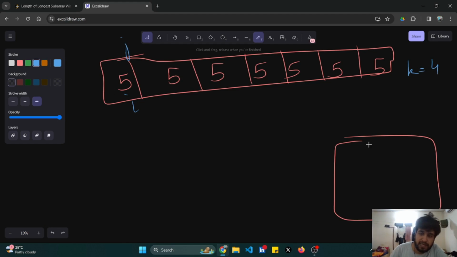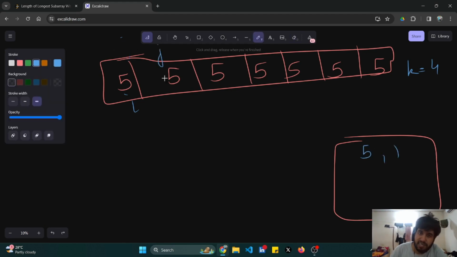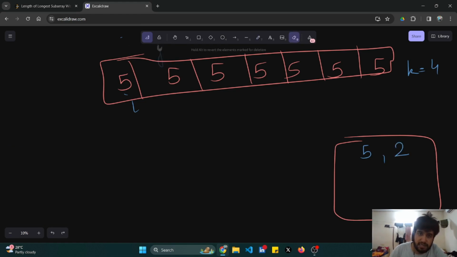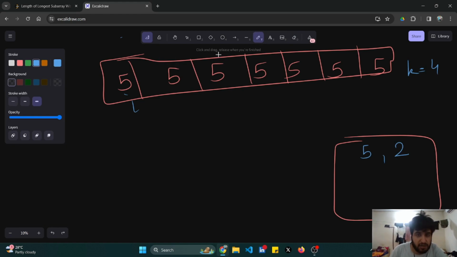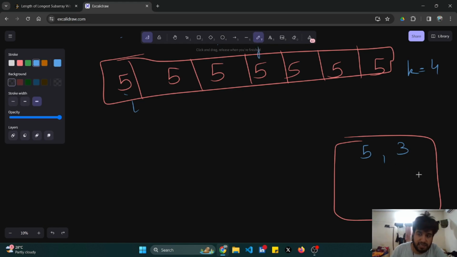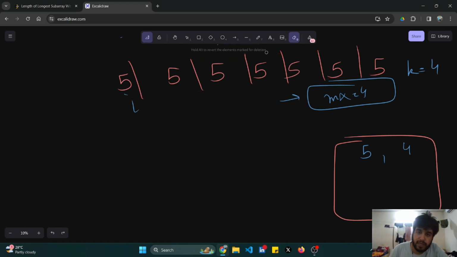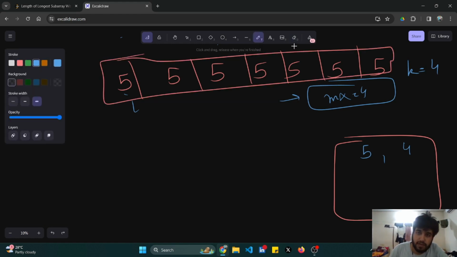So what I'll do is increase the frequency. My 5 becomes 1. Is it following the condition? Yes. I'll come to the next element and increase the frequency again. Is it following the condition? Yes. I'll keep increasing the frequency, and max would become 4, because if it is following the condition, then I have to update my max value.